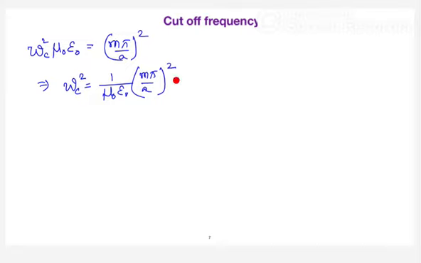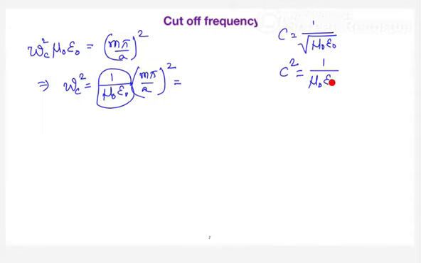So you know that 1 by mu naught epsilon naught is said to be c square, because the velocity of light we have defined it as 1 over root mu naught epsilon naught. So when I say c square is equal to 1 by mu naught epsilon naught, you can remember this.